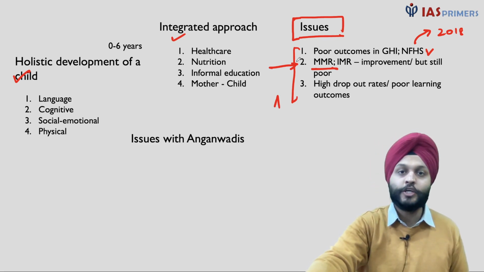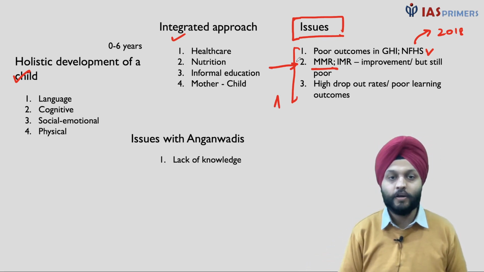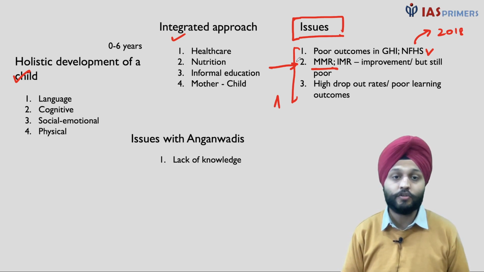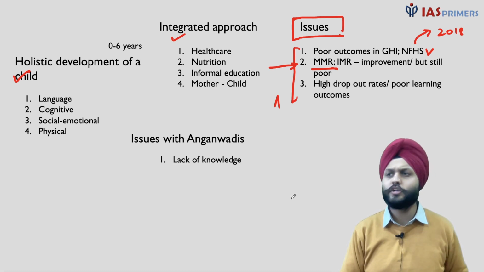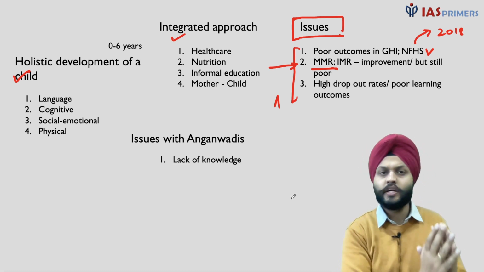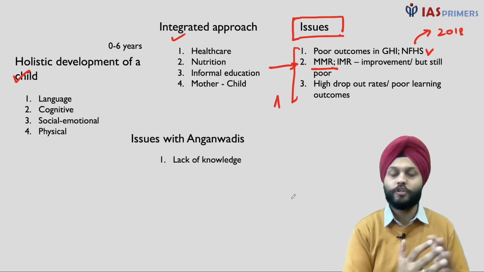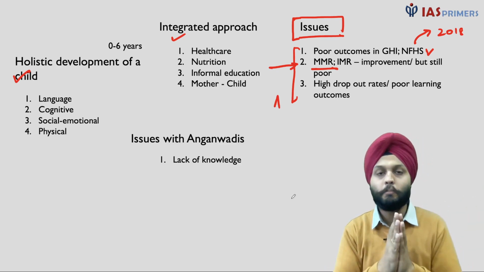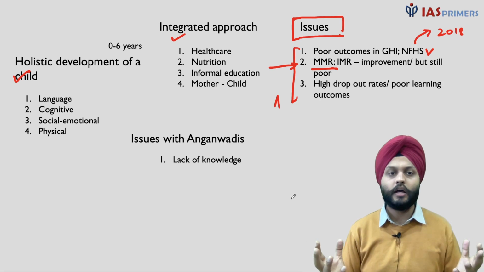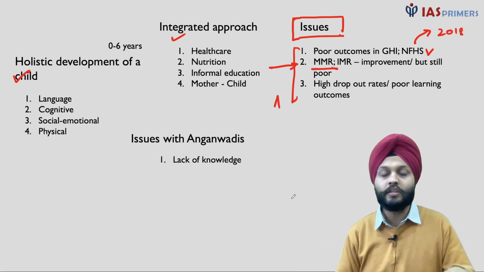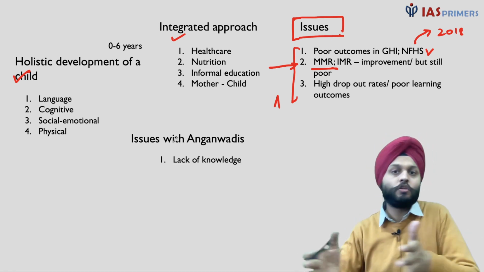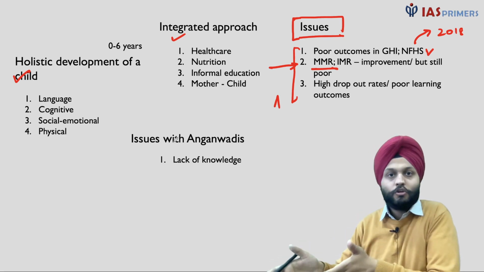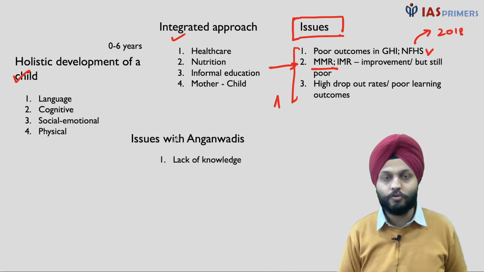And we need to know what are the issues with the Anganwadis over here. So a survey was done, and it said the Anganwadi workers have a lack of knowledge. Even the basic knowledge like washing the hands, hygienic conditions, or breastfeeding for the child from 0 to 6 months, that wasn't there. And it is believed that Anganwadis are the primary source of information when it comes to nutrition. In fact, for many of the children, with the schools being closed due to the pandemic, midday meal is not there. So Anganwadi is playing a very important role.